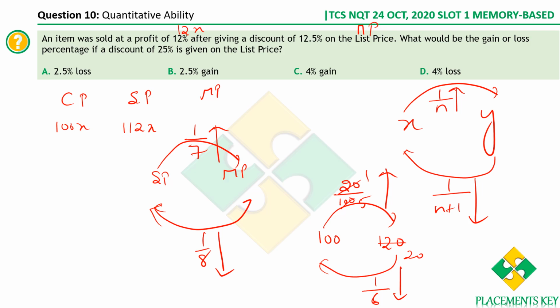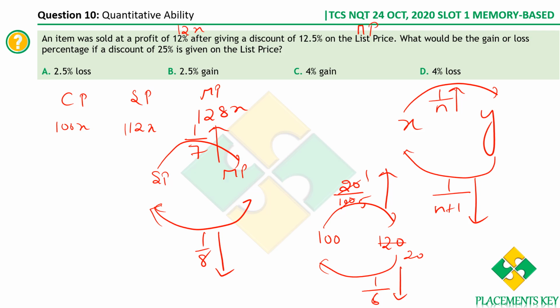What is 1/7 of 112? 7 16s are 112. So you'll have to increase 16x to get mark price. What is 16x plus 112x? It is 128x. I hope the concept is clear.